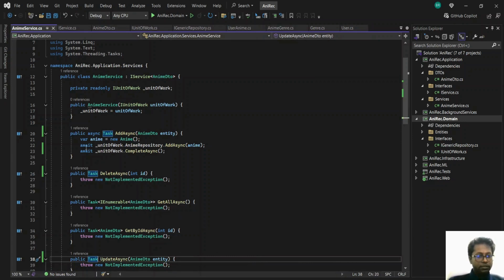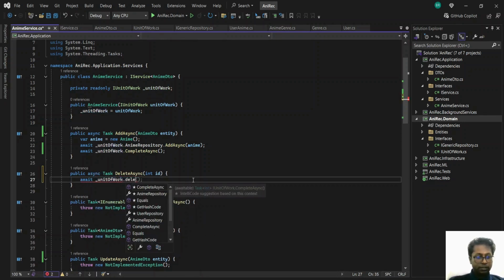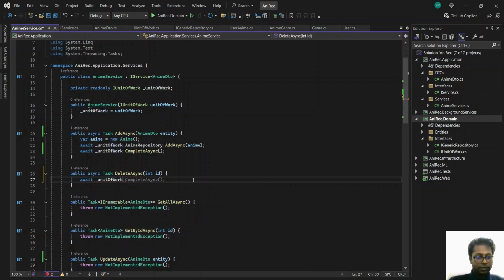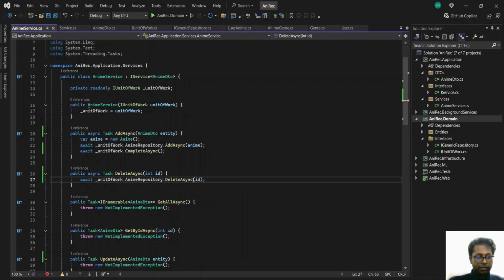Okay, so the same procedure for the rest of the, what do you call, services as well. So this would be await unit of work dot delete. So unit of work dot any first, then pass in the ID. We have to change here as well, I think.